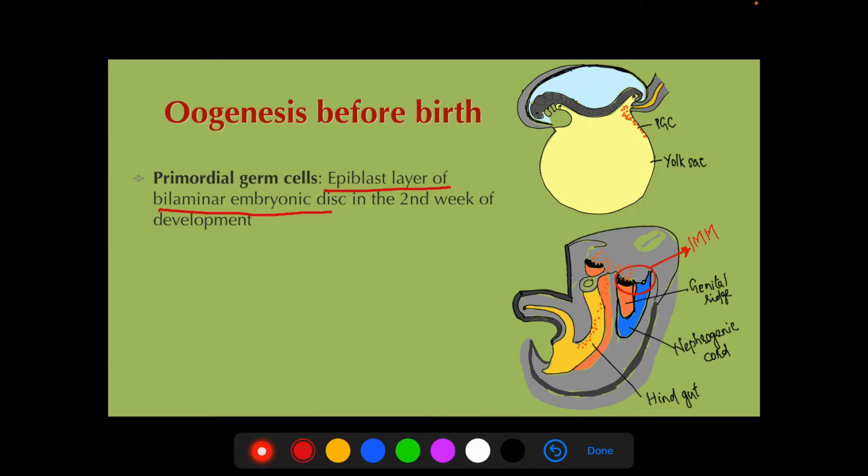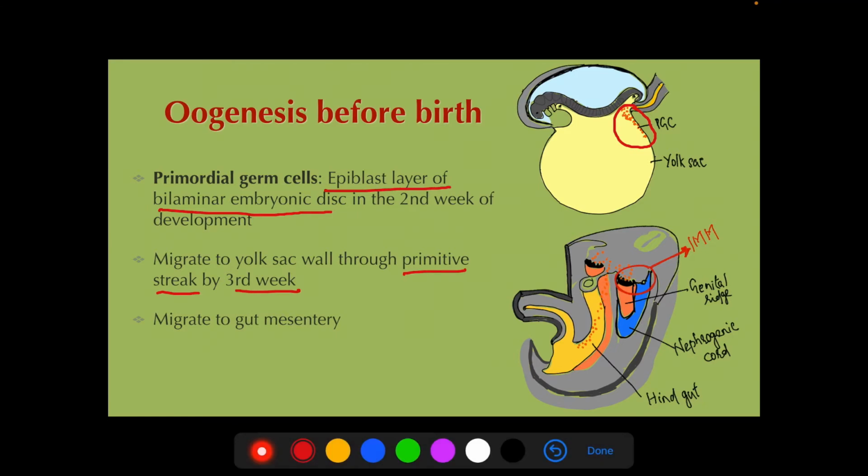So the primordial germ cells derive from this epiblast layer, and these cells, which are destined to form the gametes, will get separated and migrate to the yolk sac wall through the primitive streak by the third week. The primitive streak is formed in the third week. So it migrates through the primitive streak and reaches the dorsal yolk sac wall, which is part of the gut tube. It migrates through the dorsal mesentery and reaches the intermediate mesoderm.